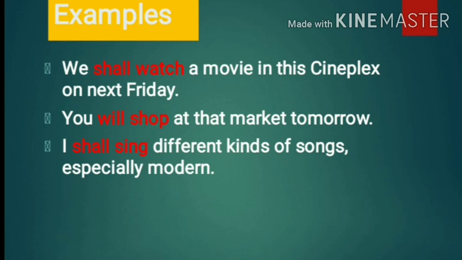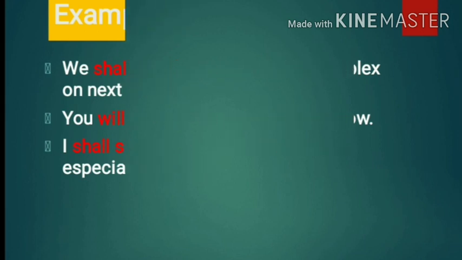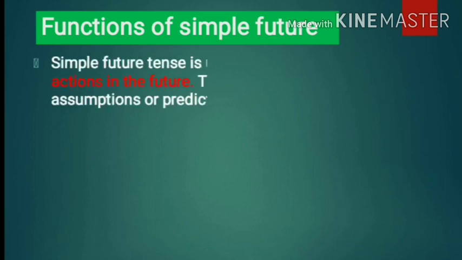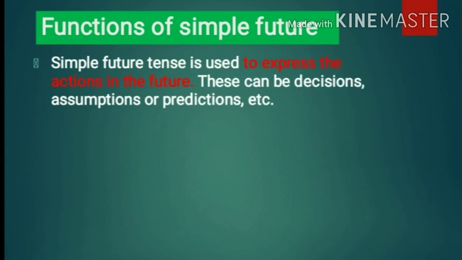So you have observed that all the sentences are in simple future tense because we find the structure will or shall with the root verb. Now, let us discuss the functions of simple future tense. Generally, simple future tense is used to express the actions in the future.